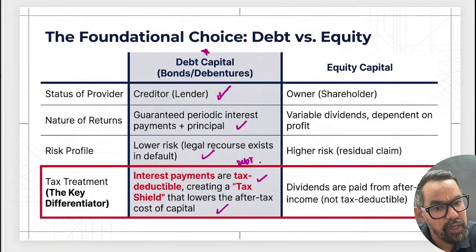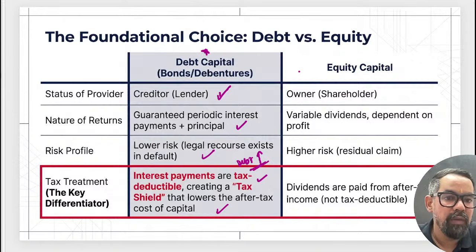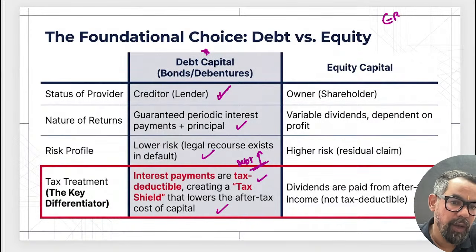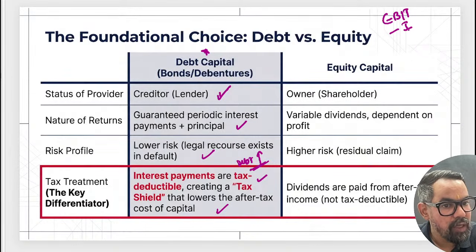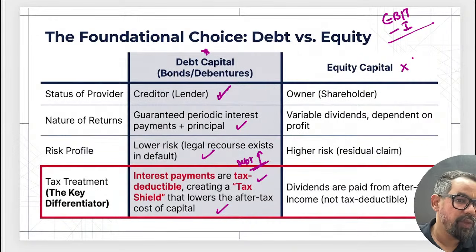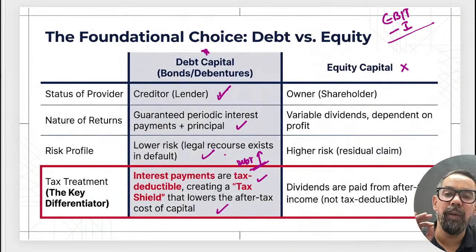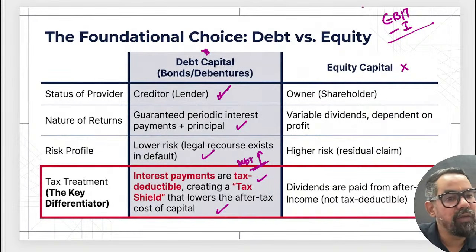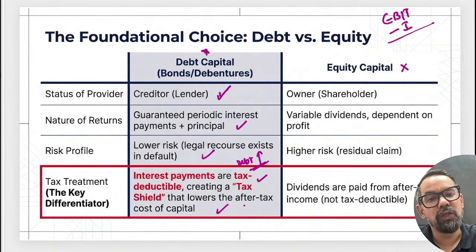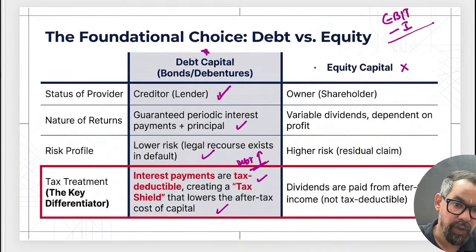In the sequence, EBIT, earnings before interest and tax, minus interest. On equity capital you do not have any interest obligation, but on debt capital, whatever amount you have paid during that period gets deducted. That is how companies leverage, also known as financial leverage, and how we generally get benefit from this.